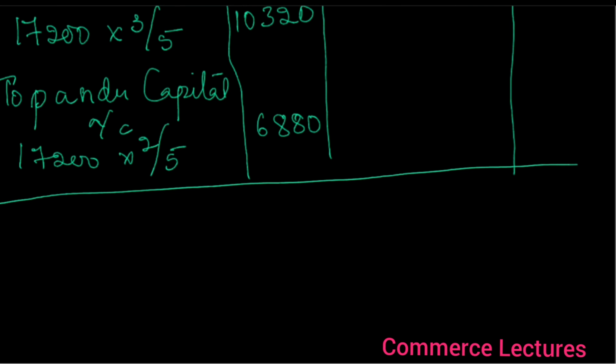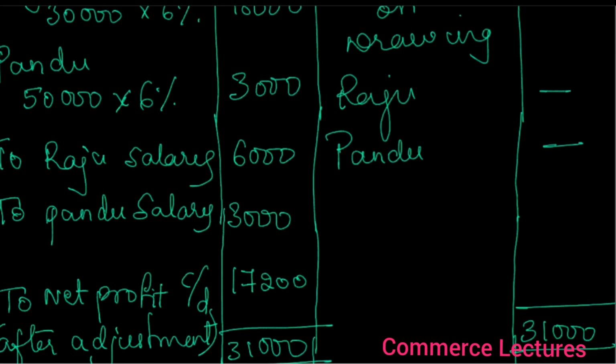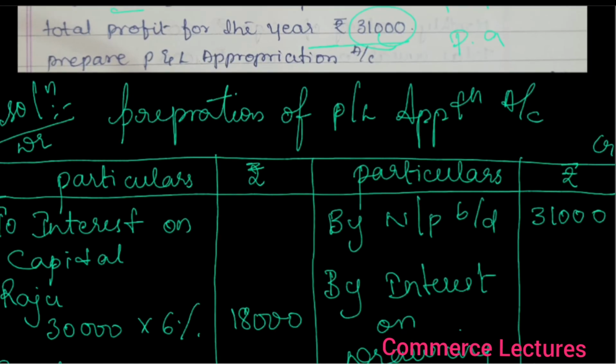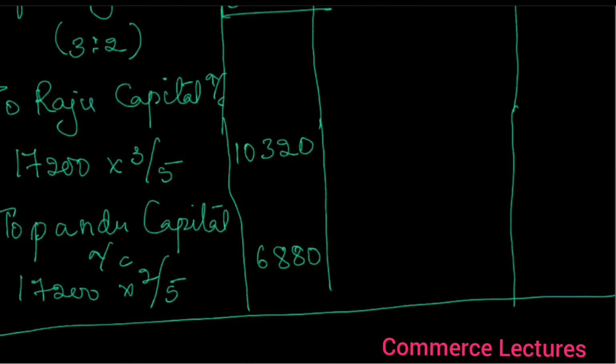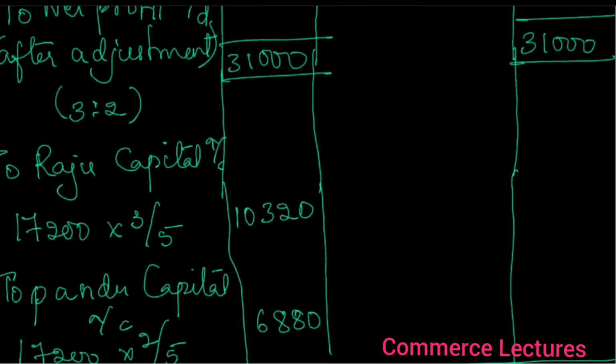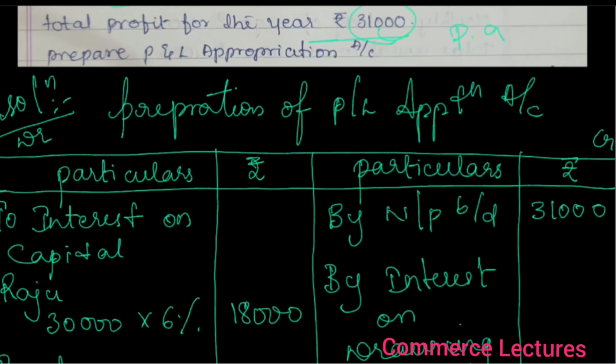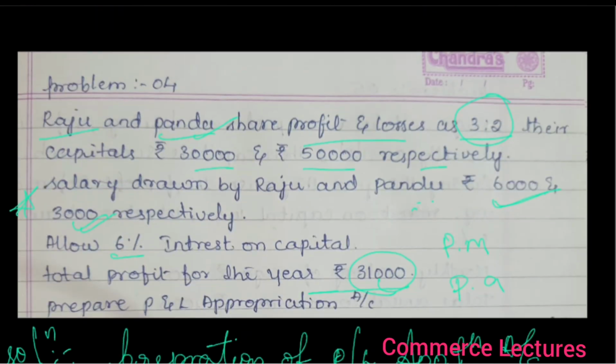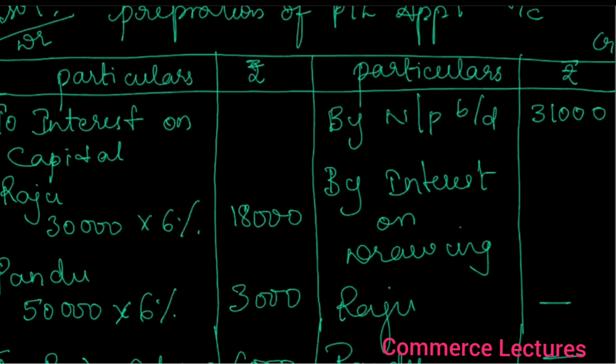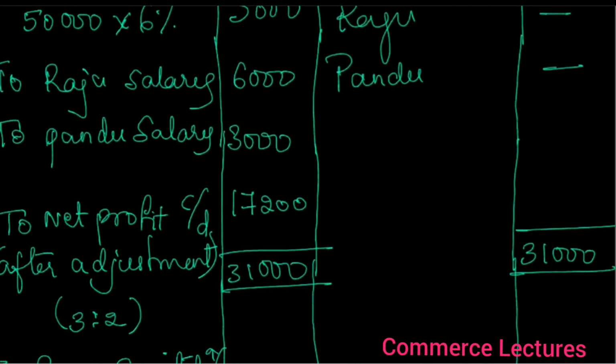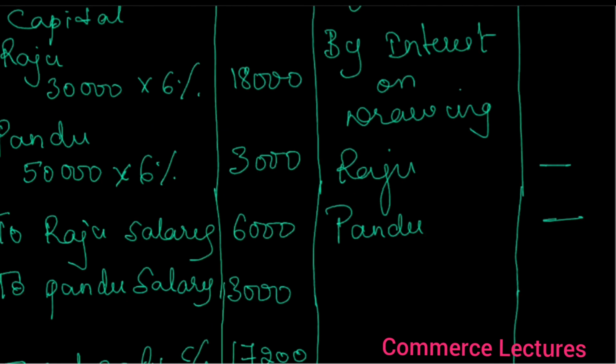Okay, this is the problem which is related to the fourth problem. Okay. So by this you have understood, I think. Further we'll go with this. In this we have one adjustment. That is, what is that? Salary drawn by the Raju and Pandu. They have not given whether per month or per annum. Directly you have to take this amount. Okay. In every problem further here we'll see the adjustments.